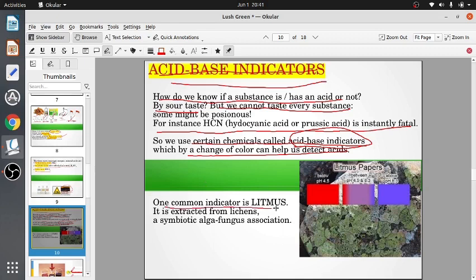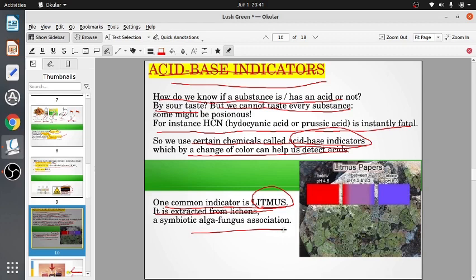One common indicator is litmus. Now it is extracted from a symbiotic alga-fungus association. It's called symbiotic because the alga-fungus association is a mutually beneficial association. Alga helps fungus, fungus helps alga.